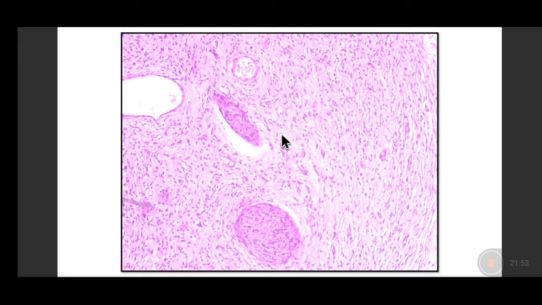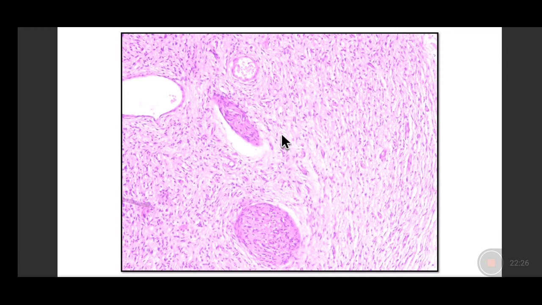So here we can see all nuclei are tiny, thin, spindled with a very wavy pattern in a fibrillary background. There is no atypia, no mitosis, no hemorrhage, no necrosis, so a completely benign tumor. If these features are seen with increased mitosis, nuclear atypia, and pleomorphism, then you should consider a diagnosis of a neurofibrosarcoma or a malignant peripheral nerve sheath tumor.